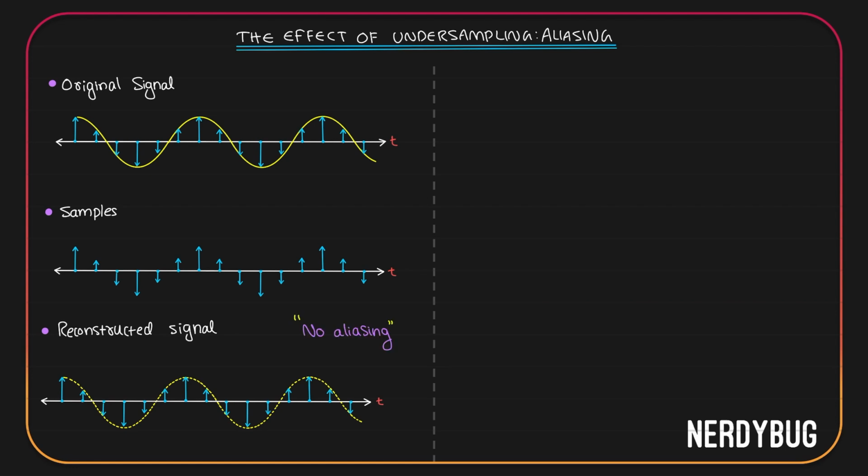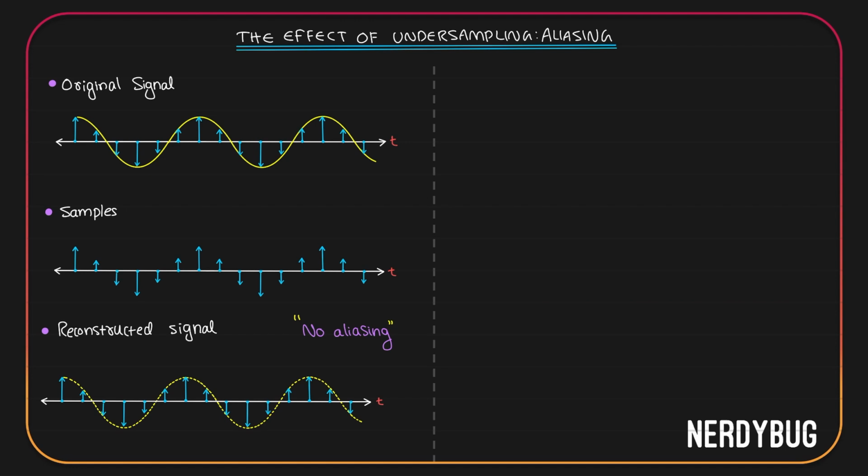This means that the sampling frequency we took has to be greater than the maximum frequency in the frequency spectrum of the original signal. Now, I want to take another example where the sampling frequency is less than the maximum frequency in the frequency spectrum. But instead of lowering the sampling frequency, I am going to take the same sampling frequency, but I will increase the frequency of the signal so that sampling frequency will become less than the maximum frequency in the frequency spectrum.